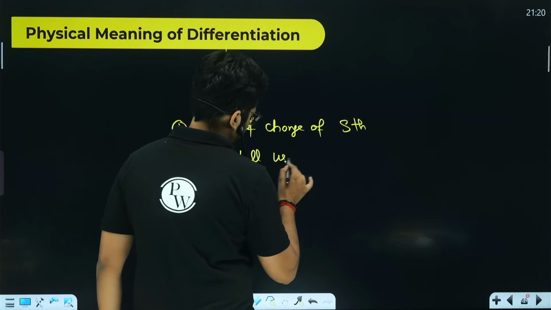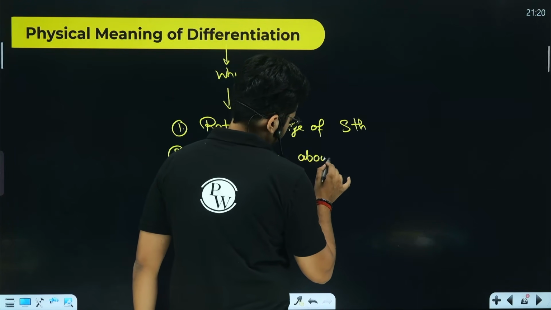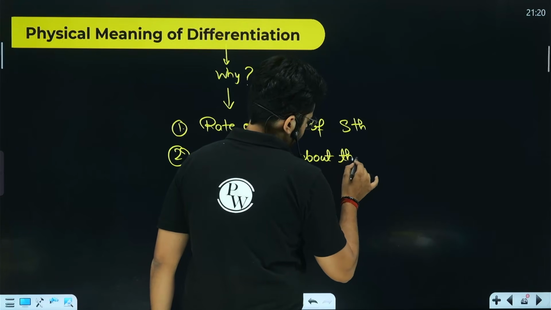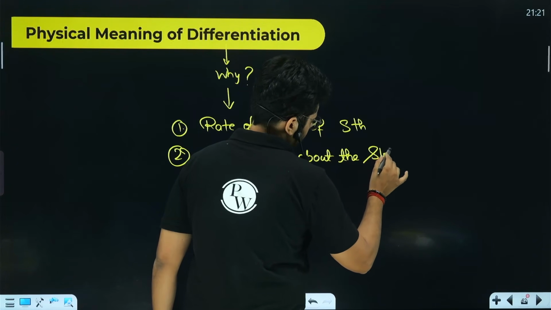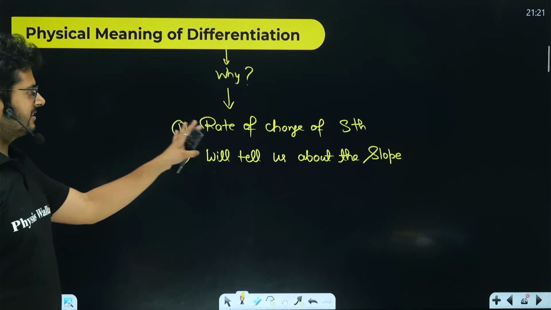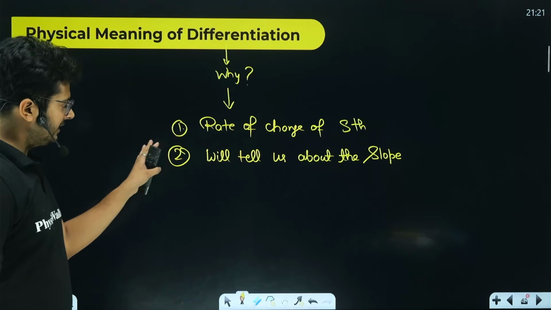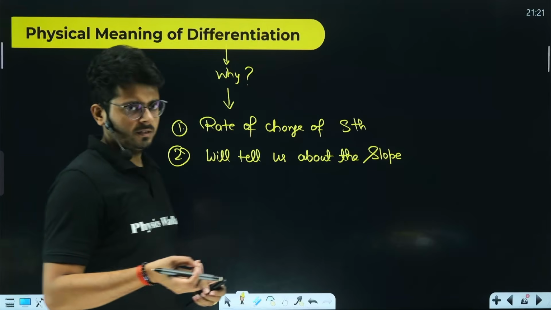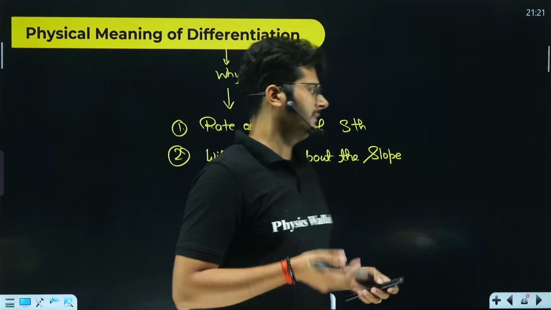So it can tell us about the rate of change of something, and it will tell us about the slope of something. For example, what do you mean by that? Understand that.